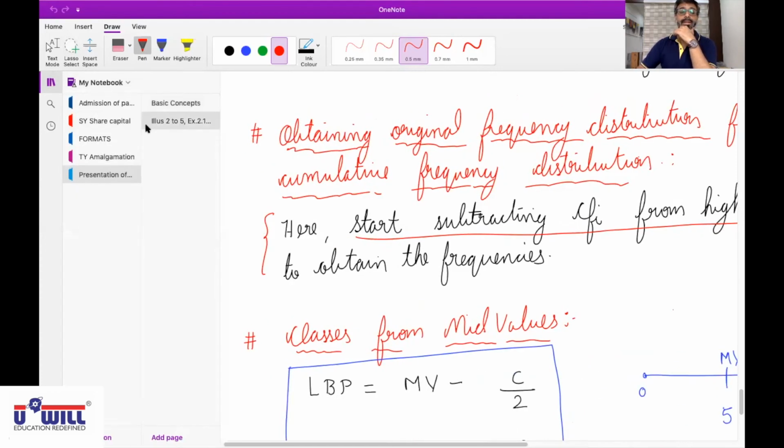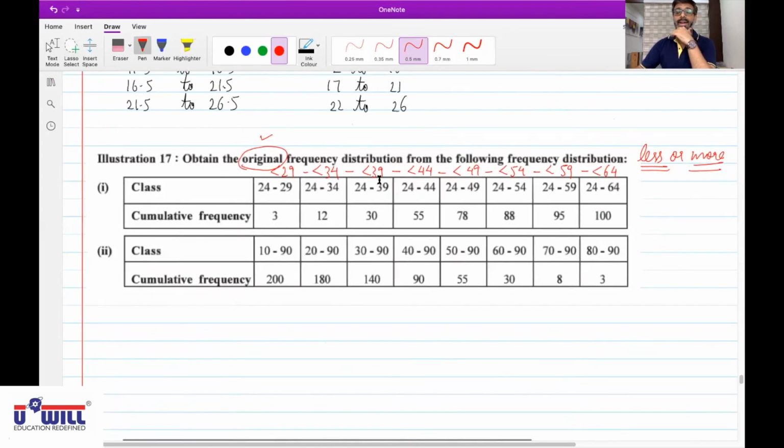So tell me here, how will you find frequencies? I'm asking you. Sir, 3. Then 9. Now Pratham, what is the highest CF? 100. So start subtracting from 100. So simple, just how you read that. 100 minus 95 is 5. That will be the frequency for 59 to 64. Did you understand? Yes, sir.